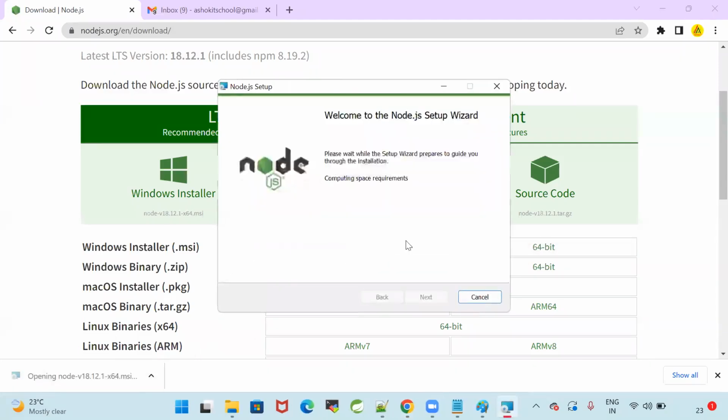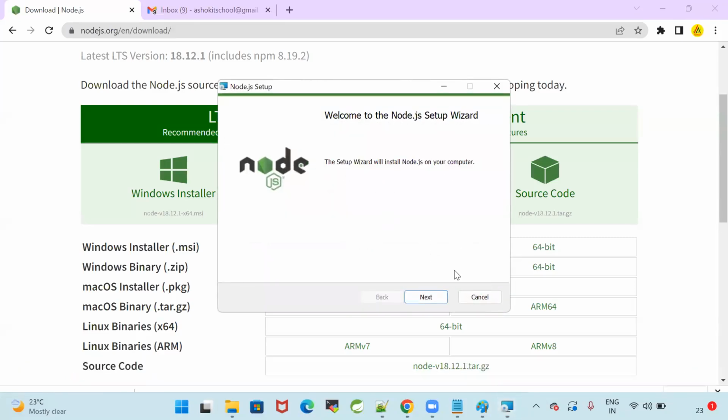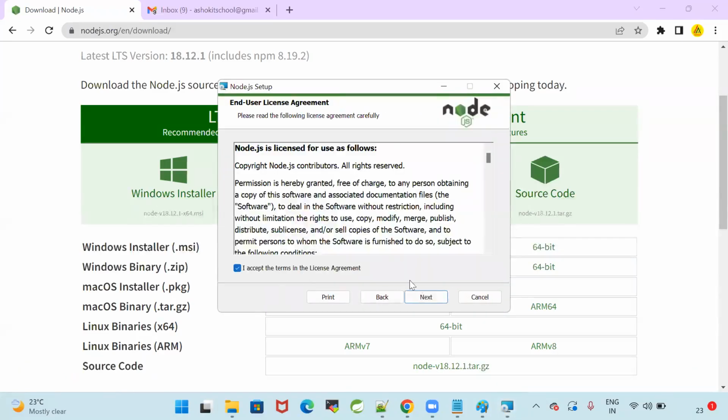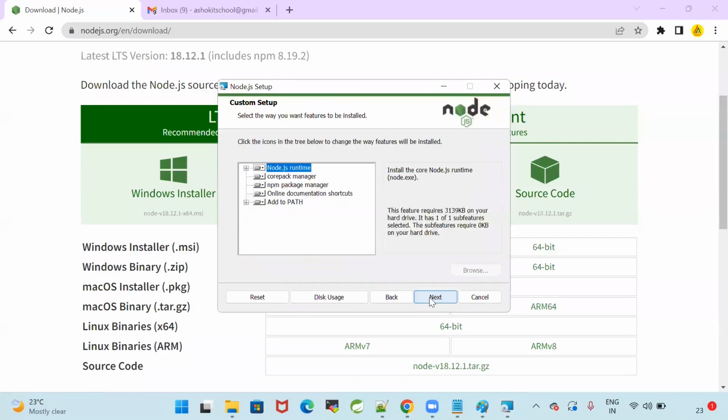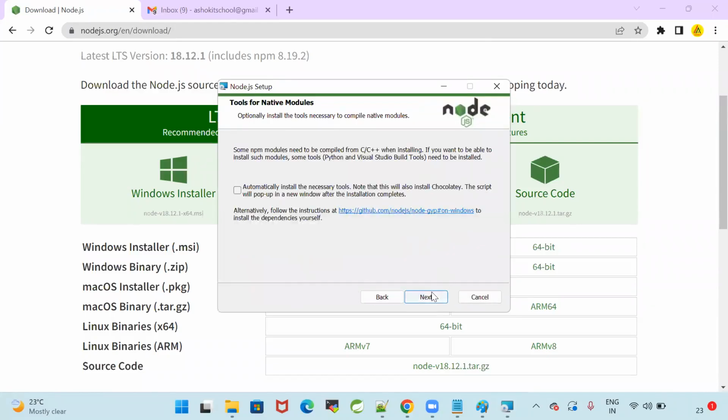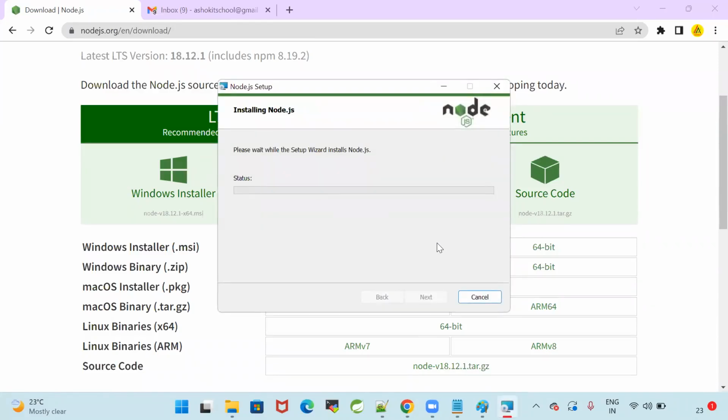MSI is a direct installer. Click on install, next, finish. I'm installing Node in my machine. Accept the agreement. Click on next, next, next, install. It is installing Node.js in my computer. By using this Node.js, we will install TypeScript and we will install Angular also.